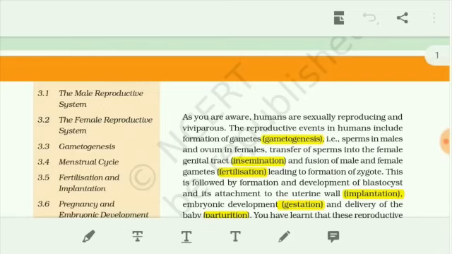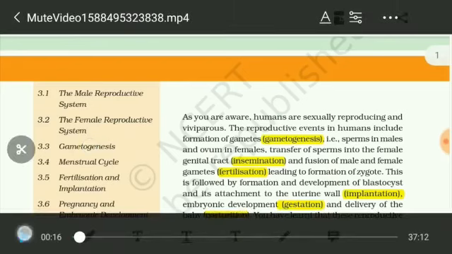The embryo at the blastocyst stage is attached to the uterine wall. The process is implantation. And the embryonic development is gestation. Gestation means the development of embryo. In human beings, normally the gestation period is 9 months. After 9 months, due to the parturition process, the delivery process, the young one is delivered.